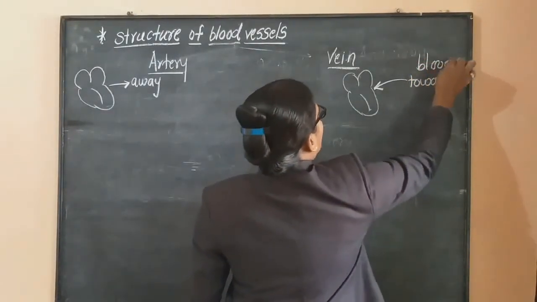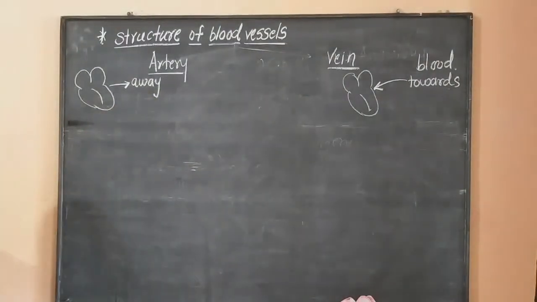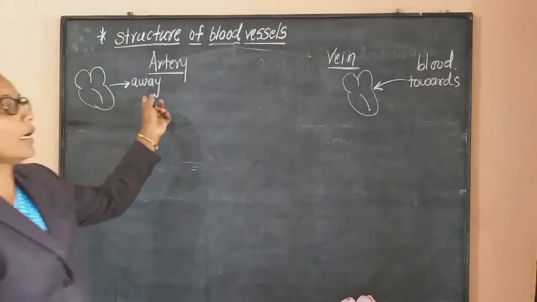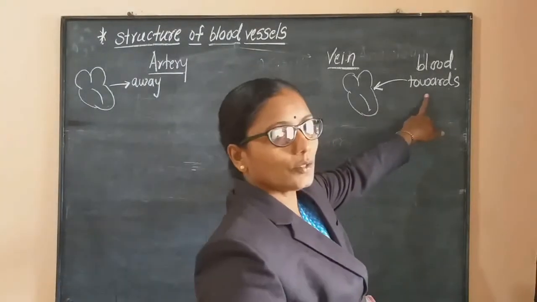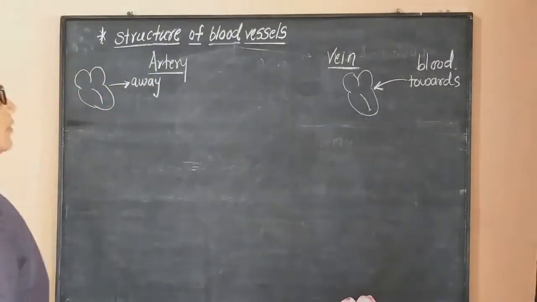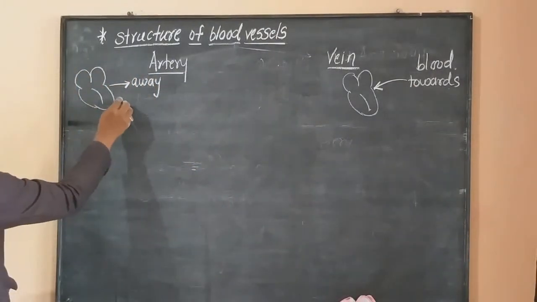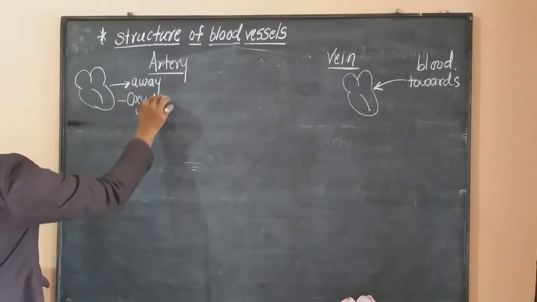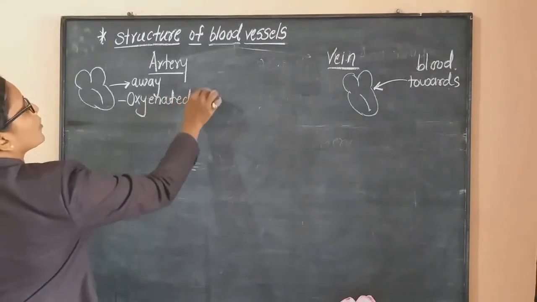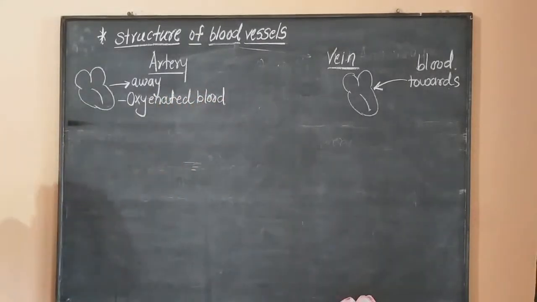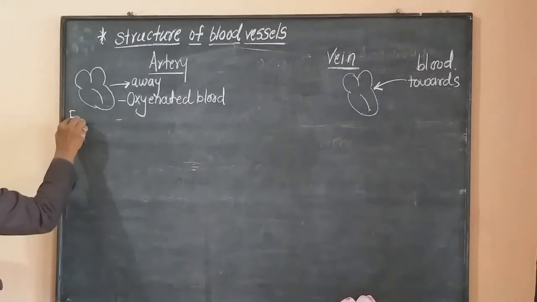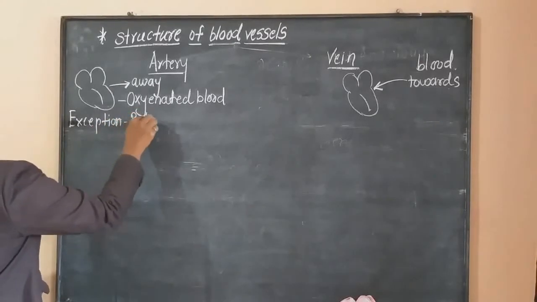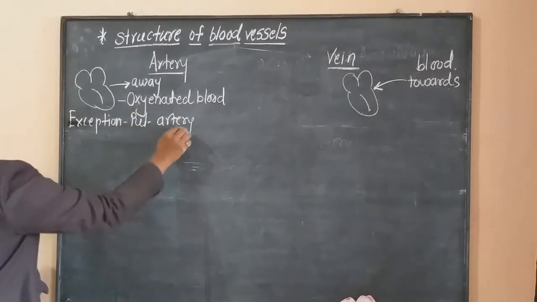This is the basic difference we can point out here: arteries carry blood away from the heart and veins collect blood towards the heart. The second difference is that all arteries carry oxygenated blood. Which blood? Oxygenated. Okay, but there is an exception. Which artery is the exception? The exception is the pulmonary artery.